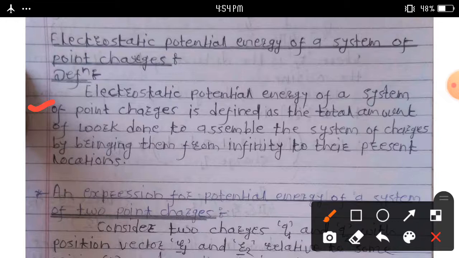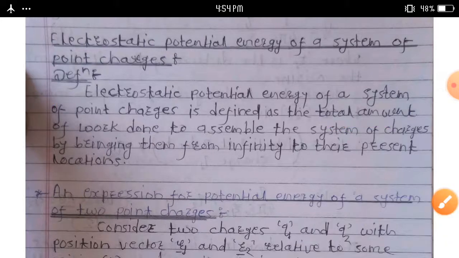Electrostatic potential energy of a system of point charges is defined as the total amount of work done to assemble the system of charges by bringing them from infinity to their present location. This is the electrostatic potential energy of a system of point charges.